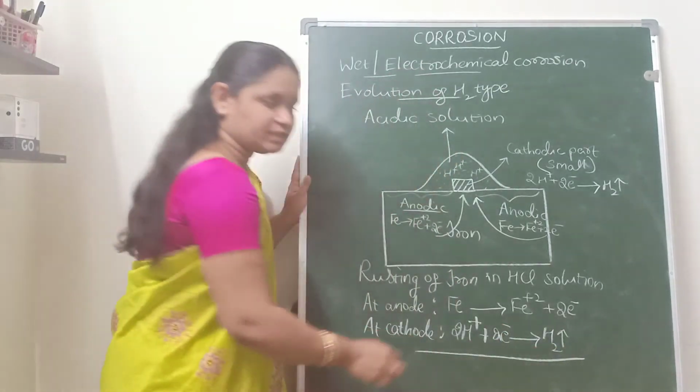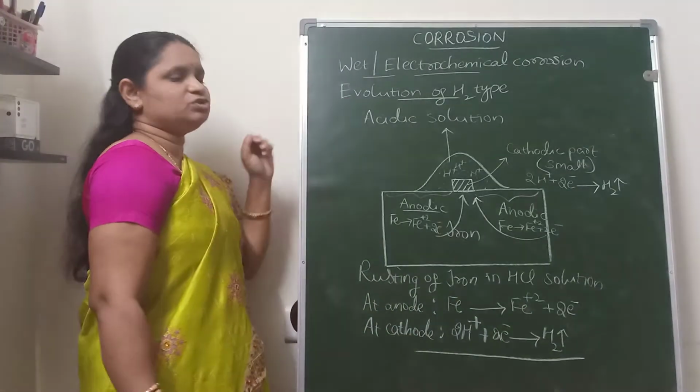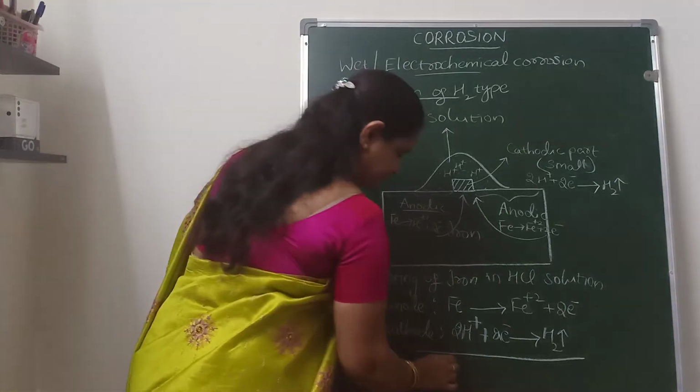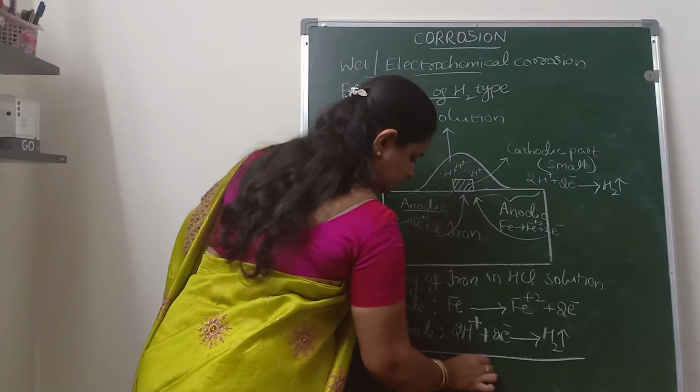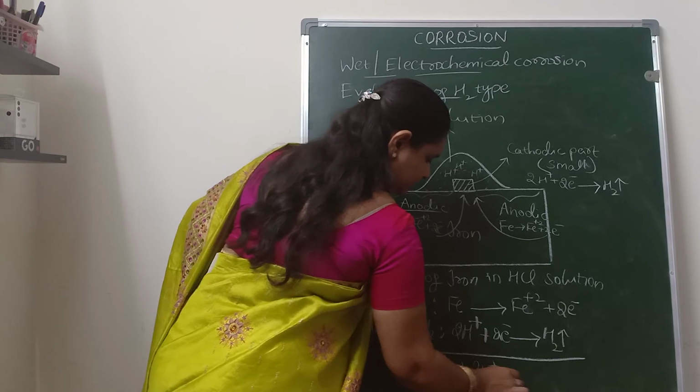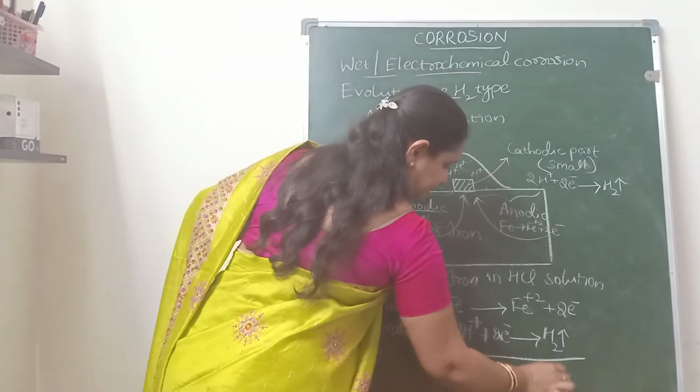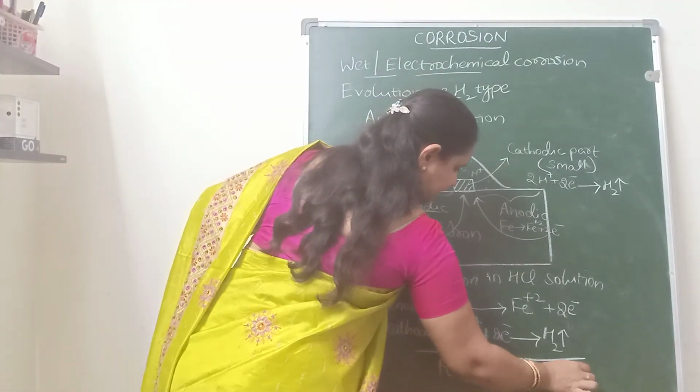If we write the overall reaction for the evolution of hydrogen type of mechanism, Fe plus 2H+ gives rise to Fe2+ plus H2.